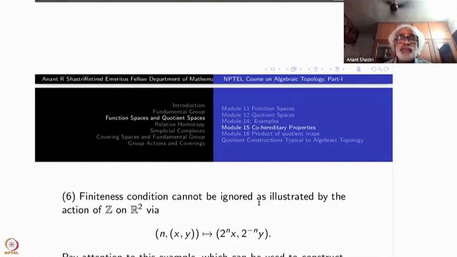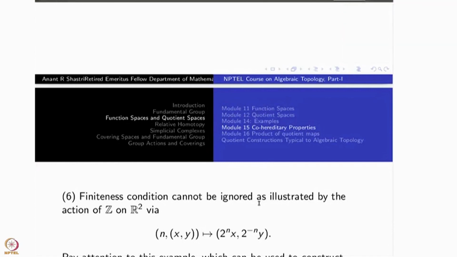To be precise, we just take the infinite cyclic group written multiplicatively. Instead of that, I have taken Z represented by integers n here. Actually, it's better to write multiplicative notation. Take generator T, and then t square, t cube, t power minus n, t power plus n, and so on. So that forms the group.